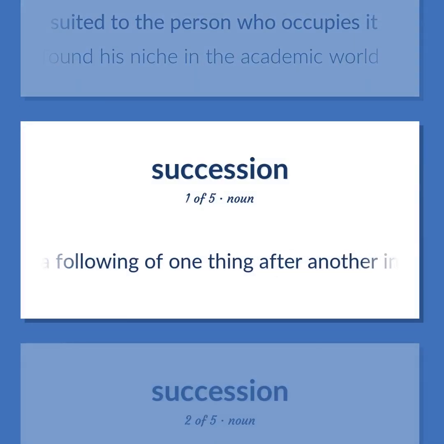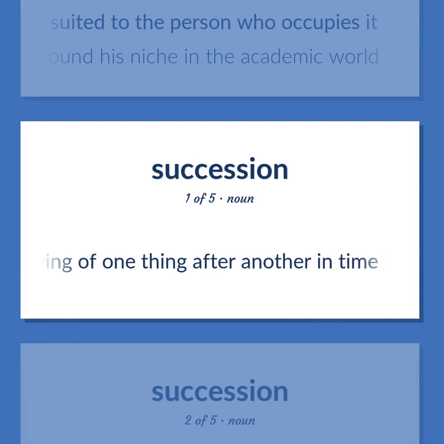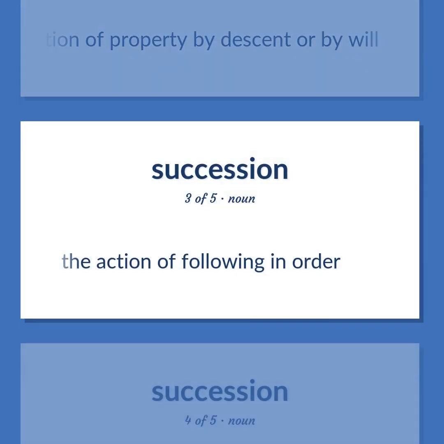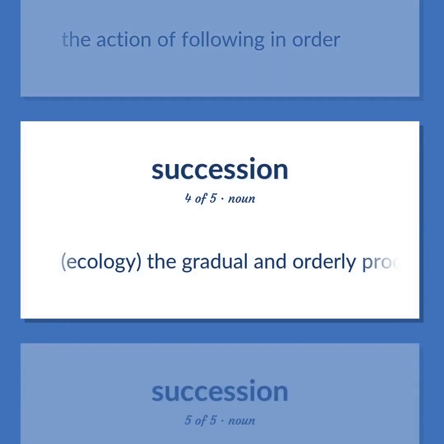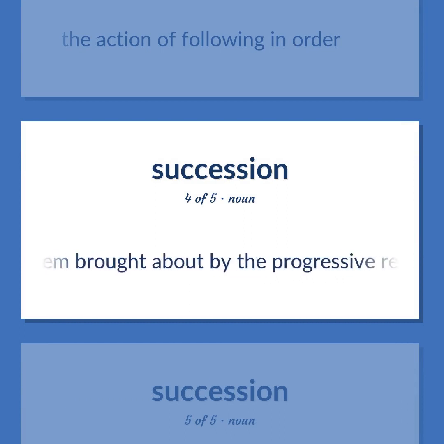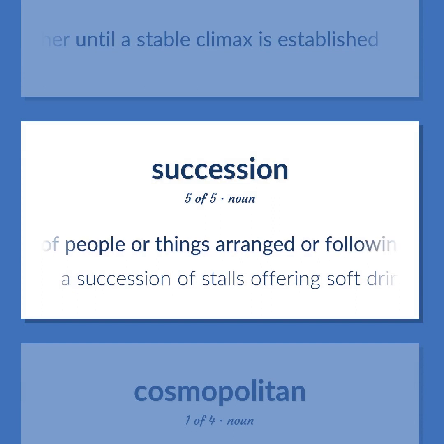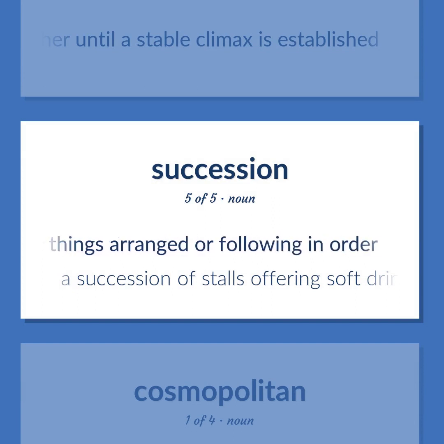A following of one thing after another in time. Acquisition of property by descent or by will. The action of following in order. Ecology, the gradual and orderly process of change in an ecosystem brought about by the progressive replacement of one community by another until a stable climax is established. A group of people or things arranged or following in order. A succession of stalls offering soft drinks.